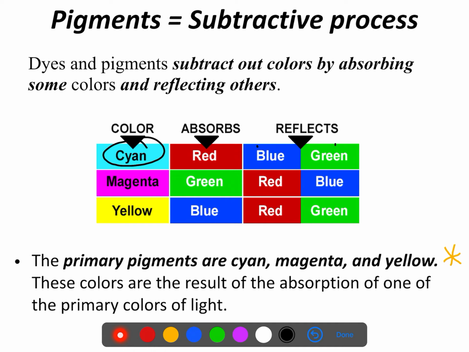So in order for me to see cyan, blue needed to make it to my eyeball, green needed to make it to my eyeball. But remember, the three colors that our eyes can recognize are red, green, and blue. So that means red was absorbed by the material, by the paper, and did not make it to my eye.